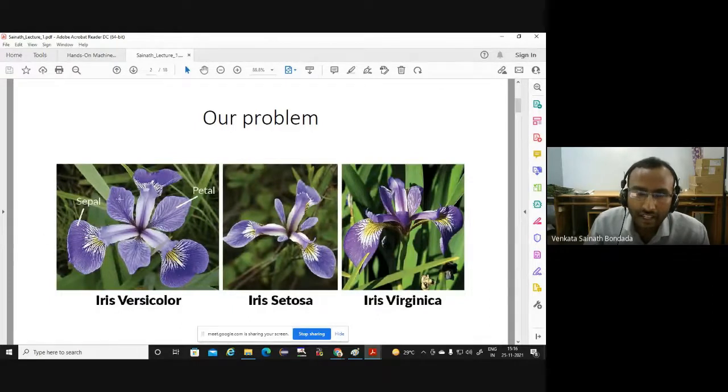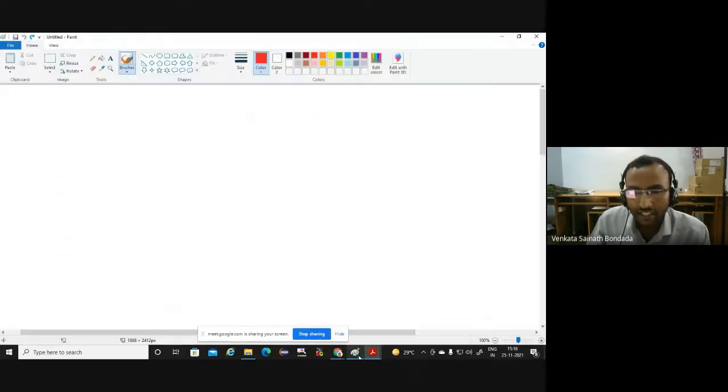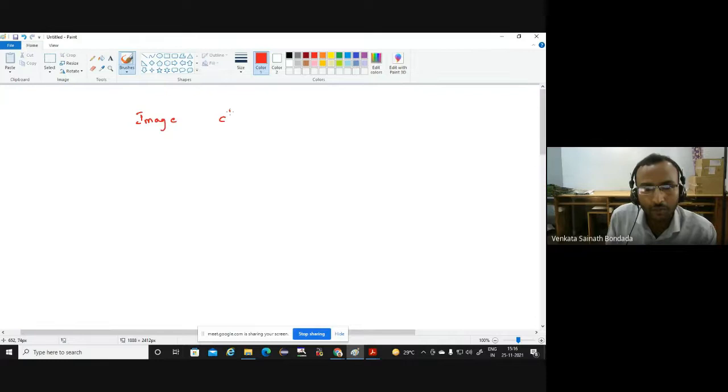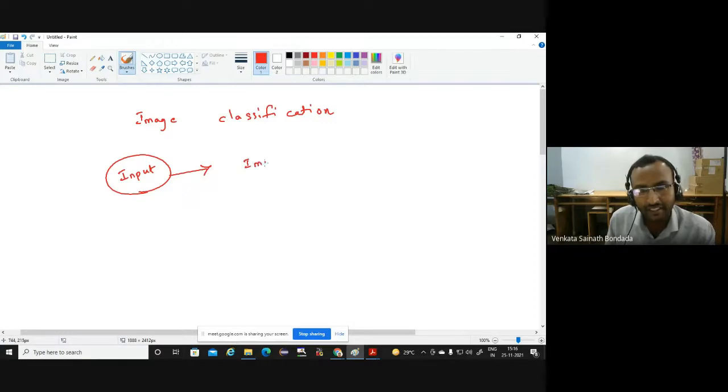As you can see, these are images, and we have 50 images of each. So we can consider this an image classification problem. I hope you can see my screen. So what is that? My input is the image of a flower.